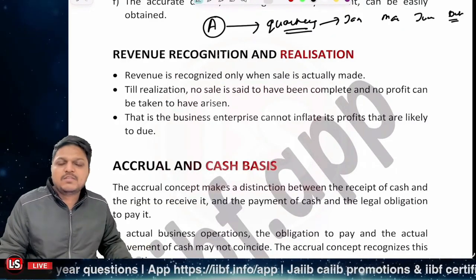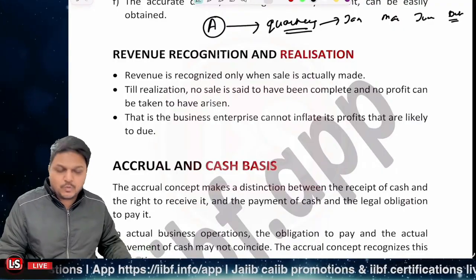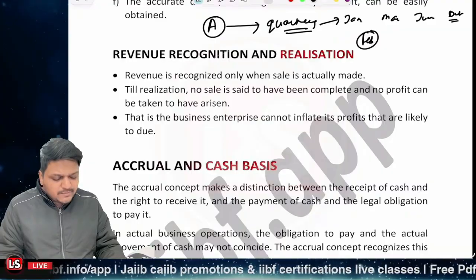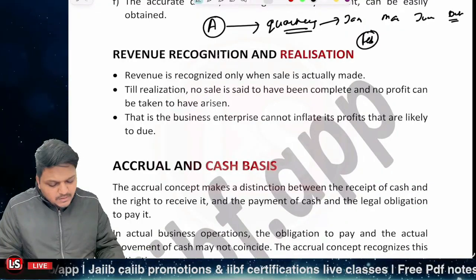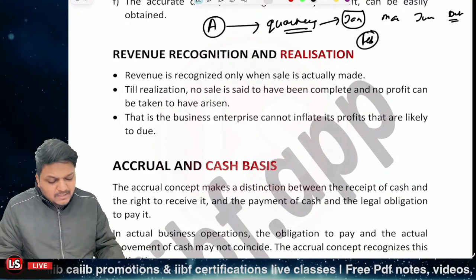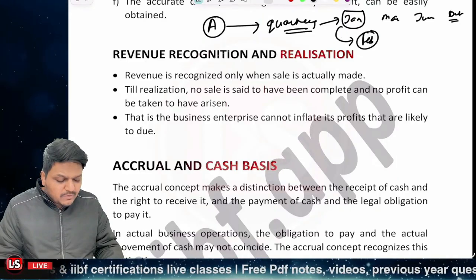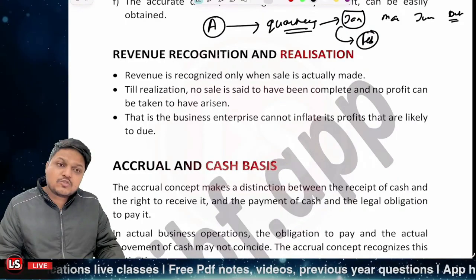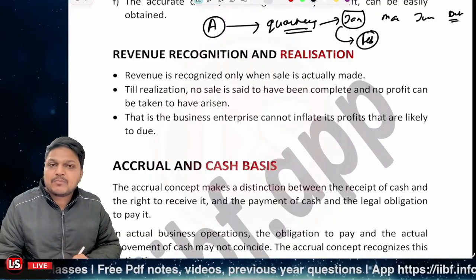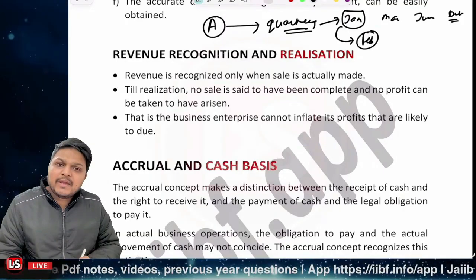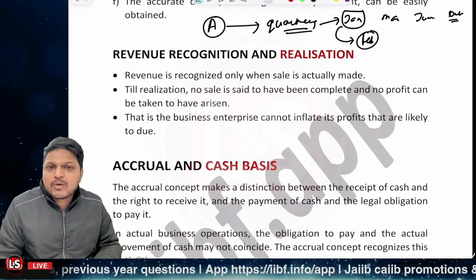Now, in the month of February, the bank can take into account the amount which was to be received in January, but not the amount which is to be received in March. Getting it? When it is realized, when it is due, only then can it be recognized as revenue.